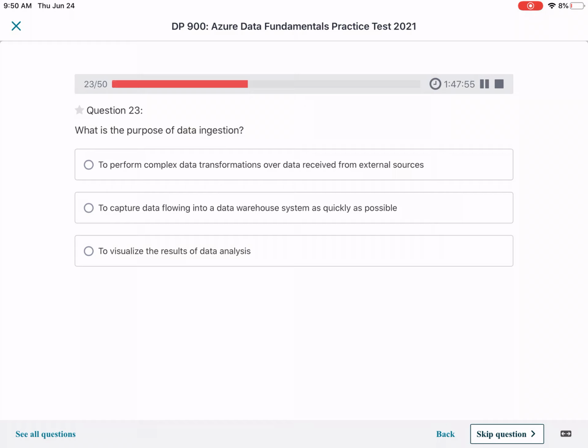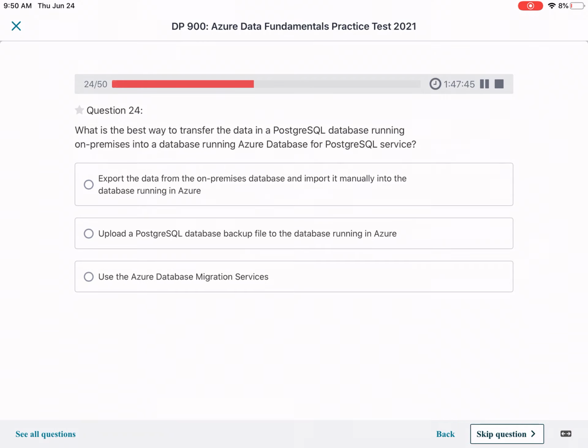What is the purpose of data ingestion? To capture data flowing into a data warehouse system as quickly as possible. So this is the thing for data ingestion.